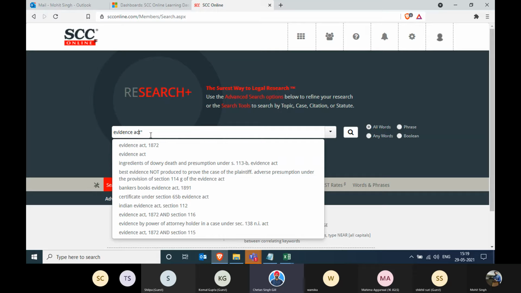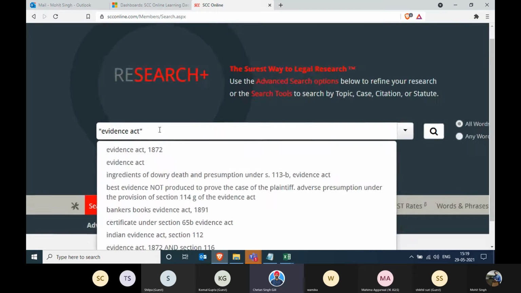Now I'm requesting Mohit to write "Evidence Act" in double quotes, because evidence and act are two words. If I don't put double quotes, it's going to search evidence and act separately. To ensure that Evidence Act is not searched separately, I will put the double quotes. So for any legal phrase, locus standi, doctrine of proportionality, res judicata, public interest litigation, tender offers, restraint of trade, dispute resolution, tort claims, all these legal words, you have to put double inverted commas.